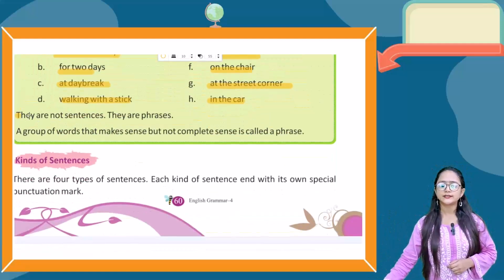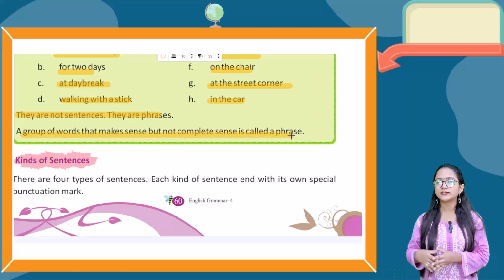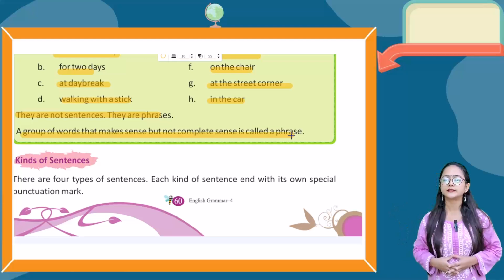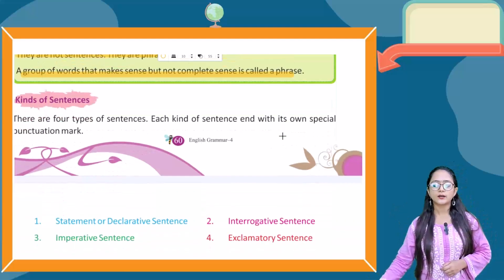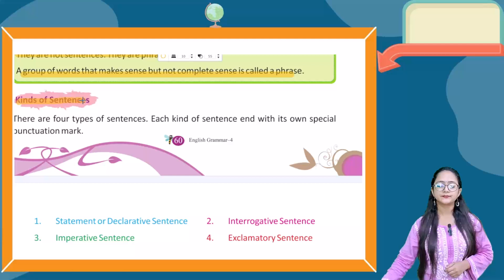They are not sentences, they are phrases. They are not at all sentences, they are phrases. A group of words that makes sense but not the complete sense is called a phrase. Which makes sense but not the complete sense, that is known as a phrase, not a sentence. Okay. Now let's talk about kinds of sentences.